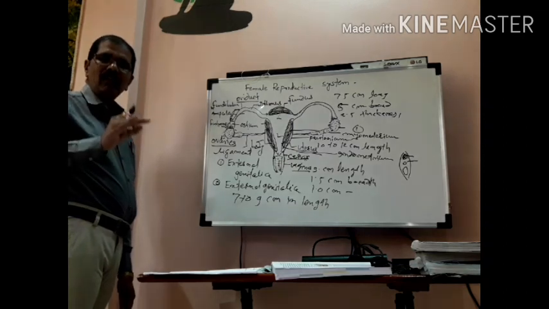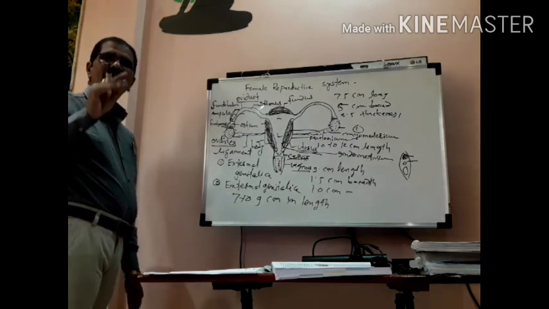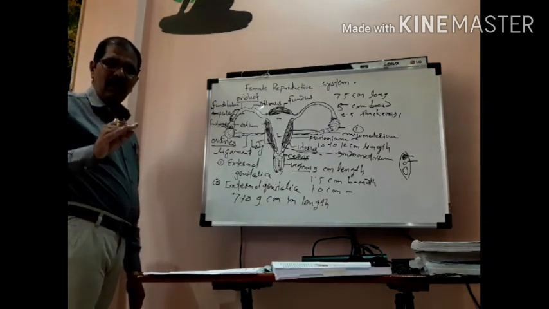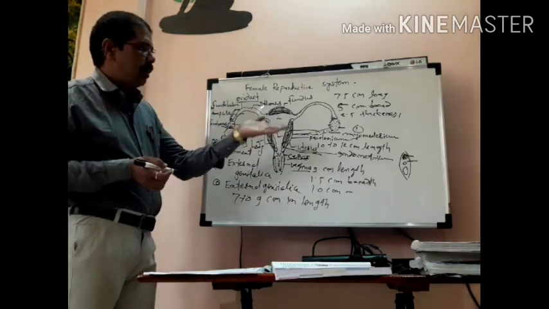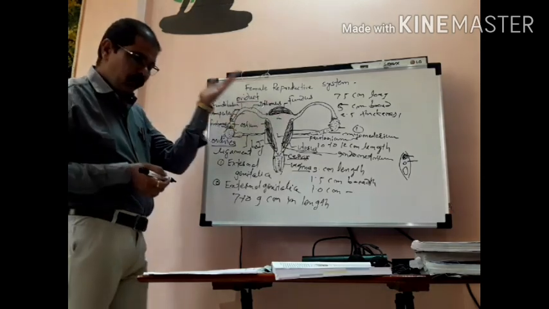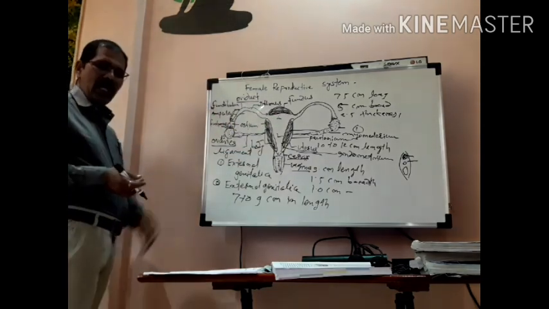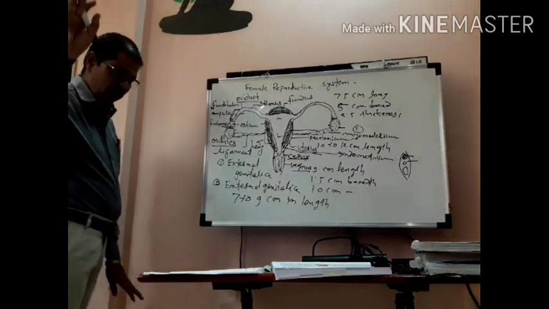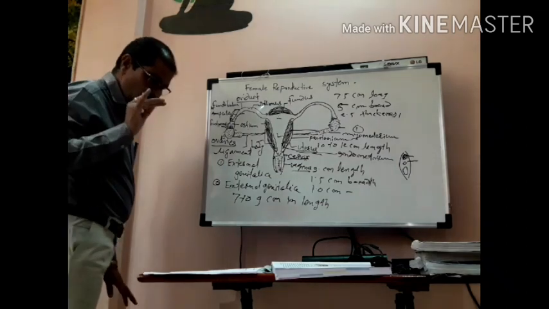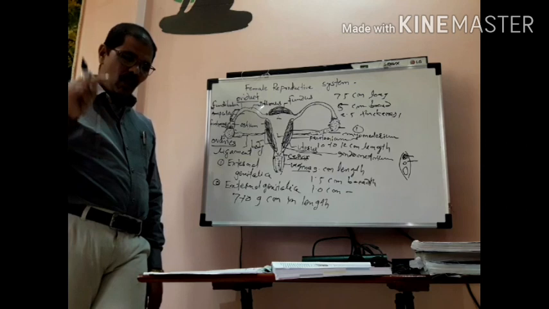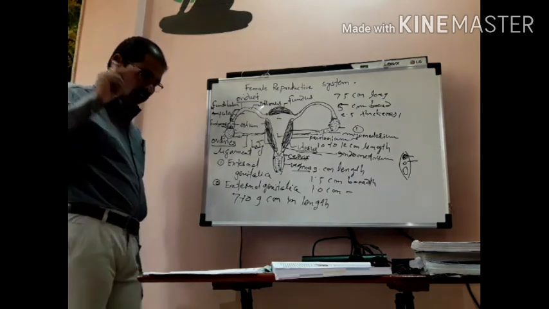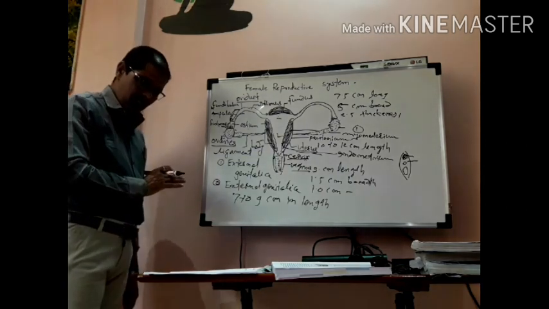At one ejaculation it secretes 15 ml of semen, isn't it? But in the female, I am just telling you, the urethra and vaginal opening are separate. The vaginal opening is placed below the opening of the urethra.